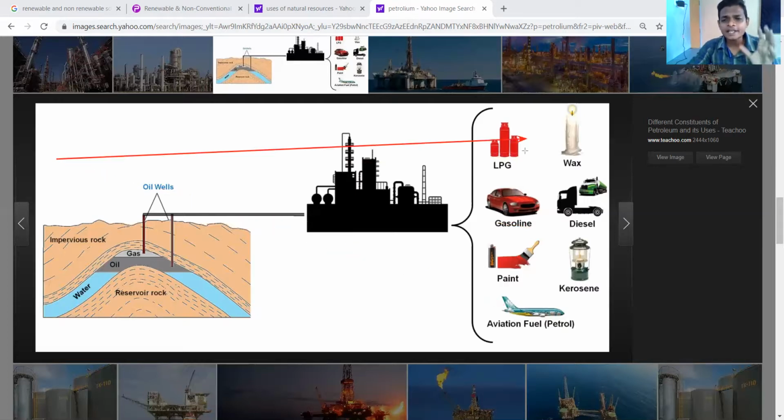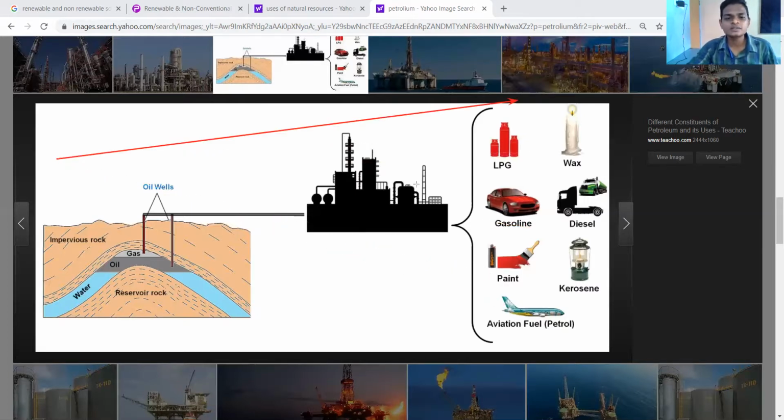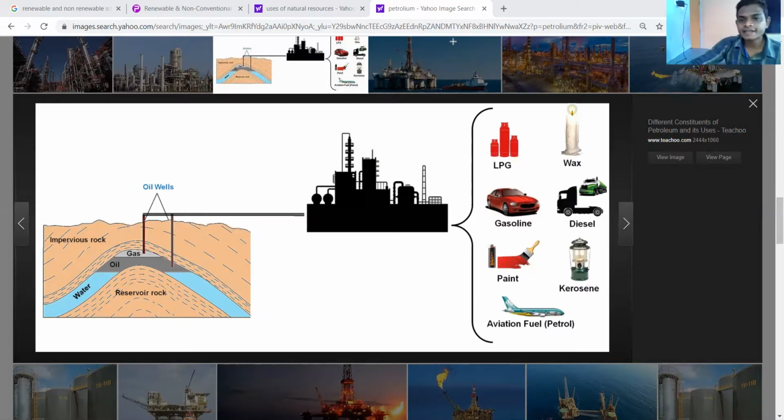They are separating all these things, dear students: LPG, waxes, gasoline, petrol, diesel, kerosene. These are the uses of petroleum and natural gases.